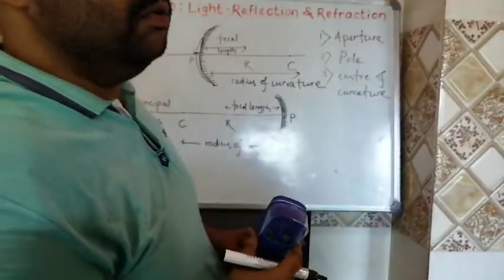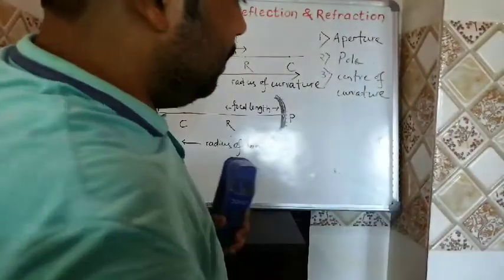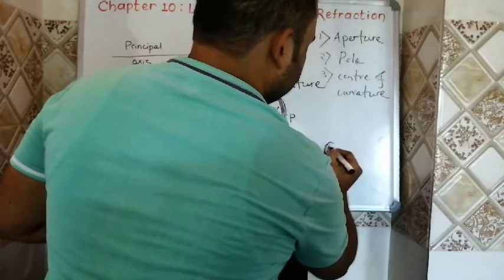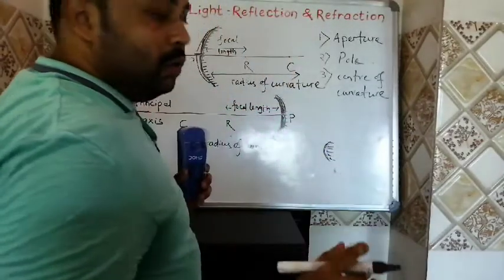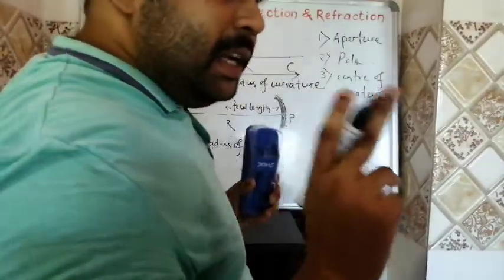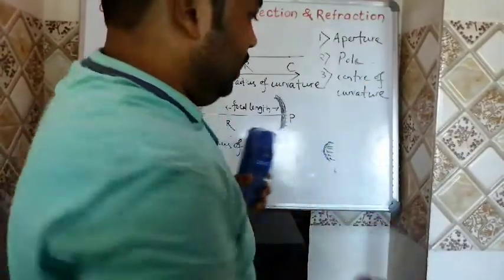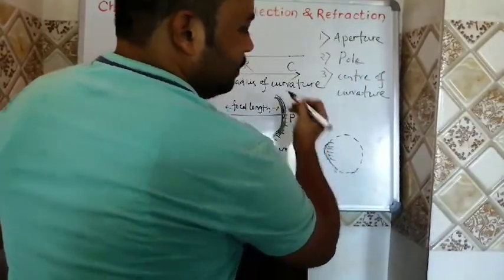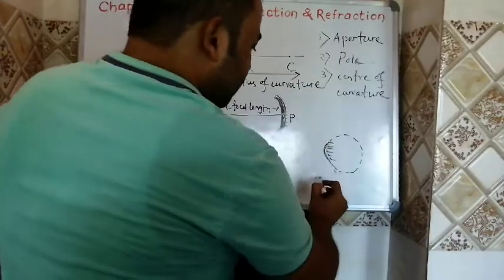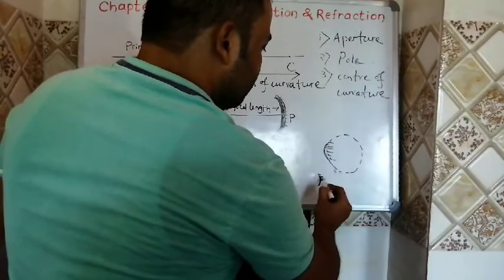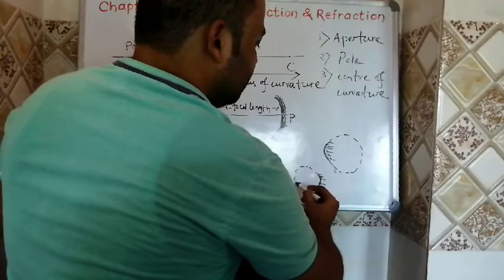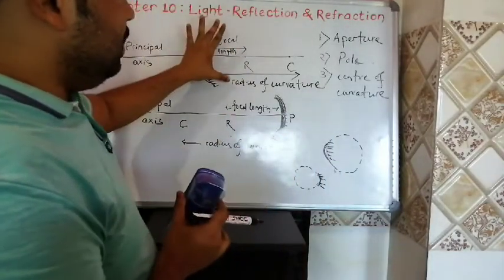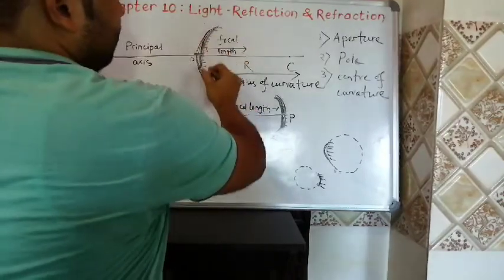Earlier I had told you, whenever we are drawing a mirror, suppose this mirror, the mirror is a part of a sphere. In this mirror, I can draw a sphere like this, right? If this is a mirror, I can draw a sphere like this. So see here, this is a convex mirror.